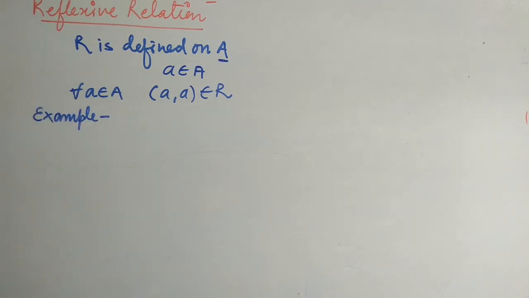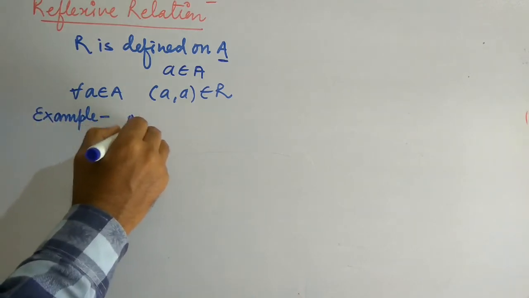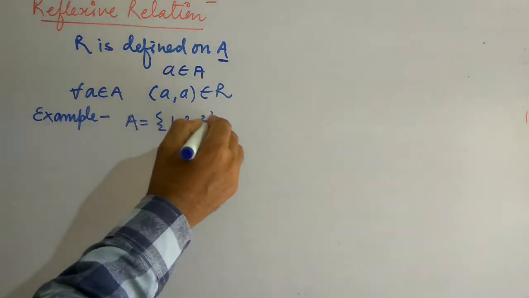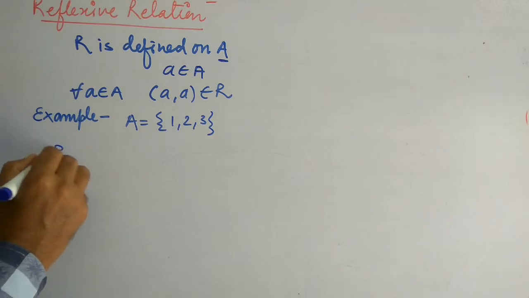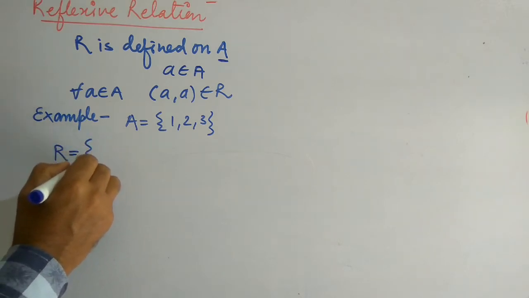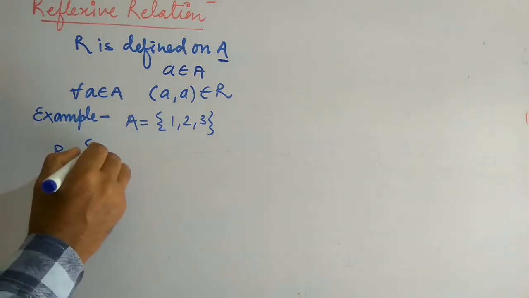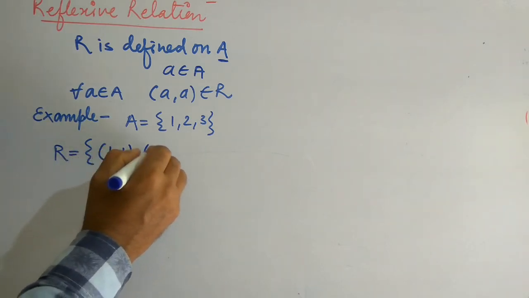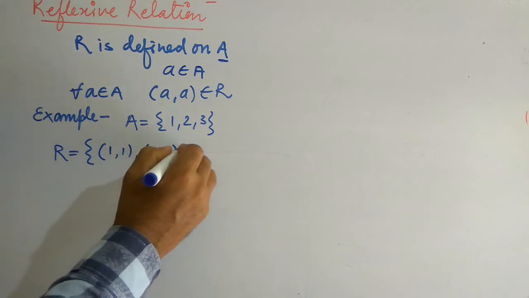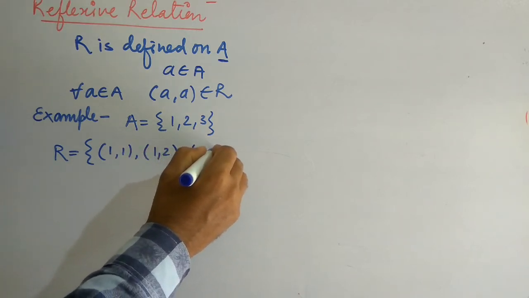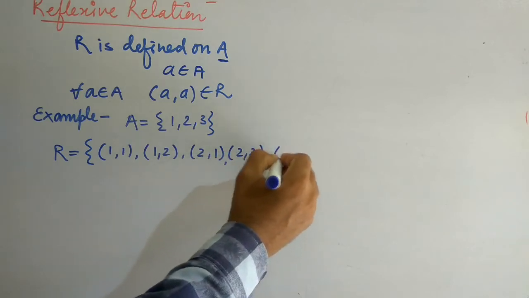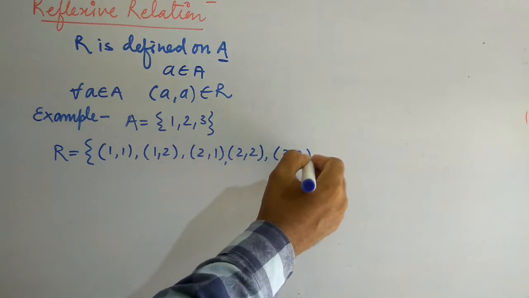We have a set A which is {1, 2, 3}, and one of the relations defined on this set is (1, 1), (1, 2), (2, 1), (2, 2) and (3, 3).